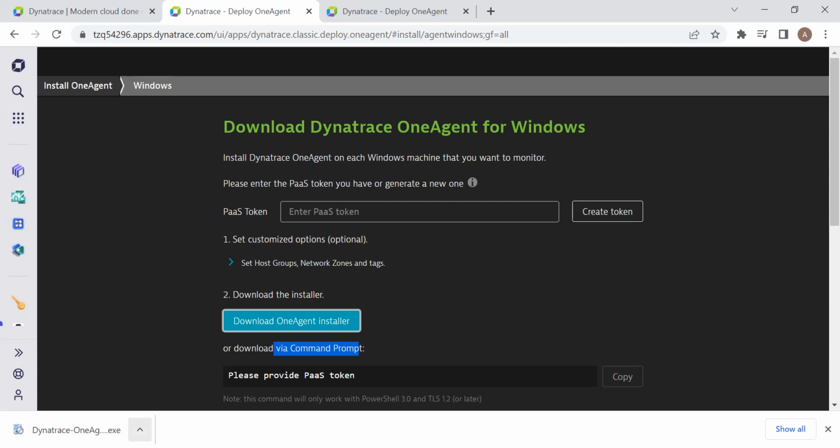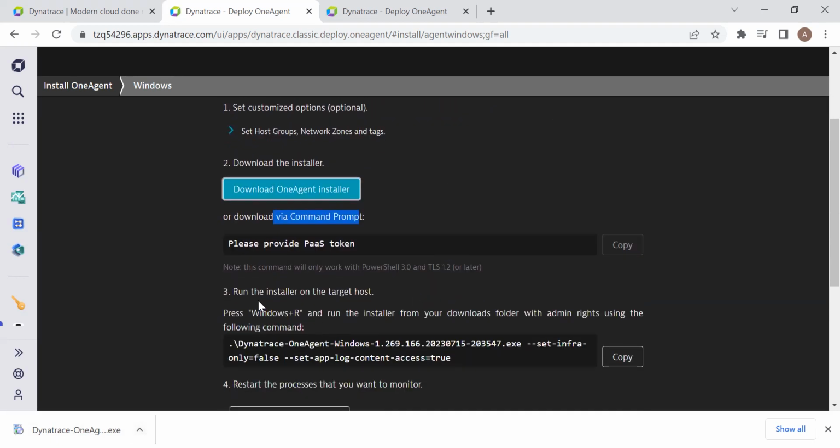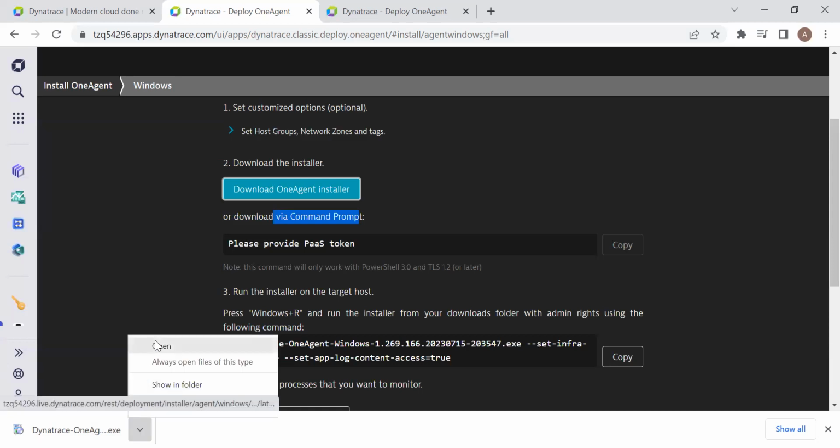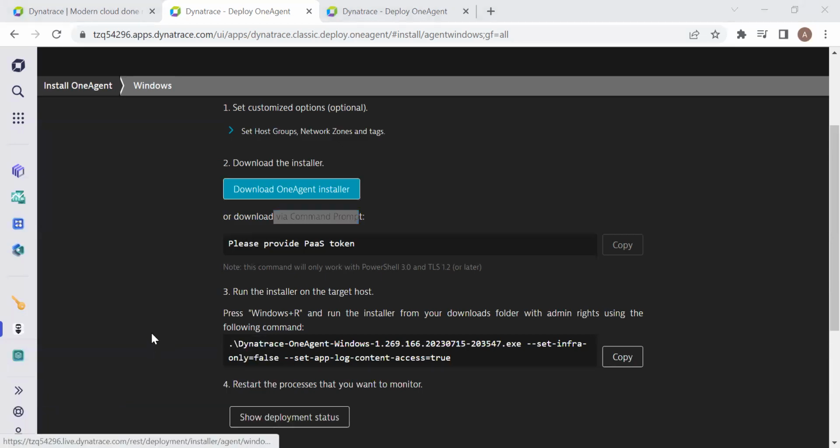Once the agent gets downloaded, we go with step 3, that is, as mentioned here, run the installer on the target host. Also, we can download OneAgent and transfer it and run it on any other host later. Now just click on this.